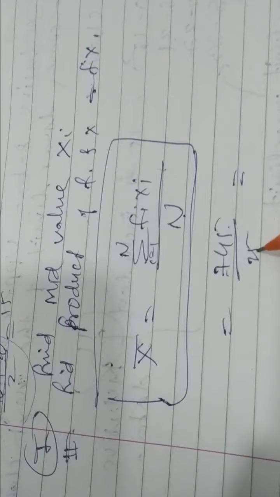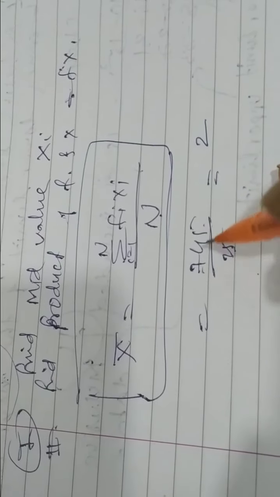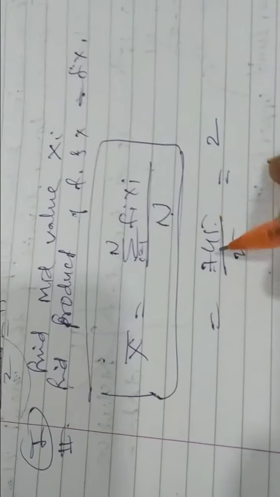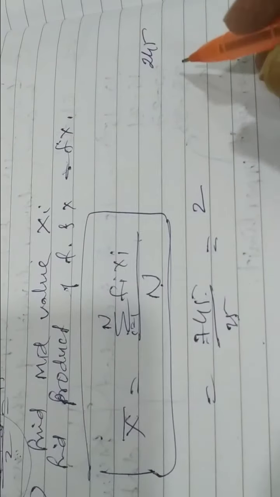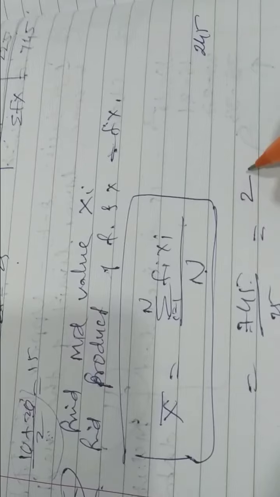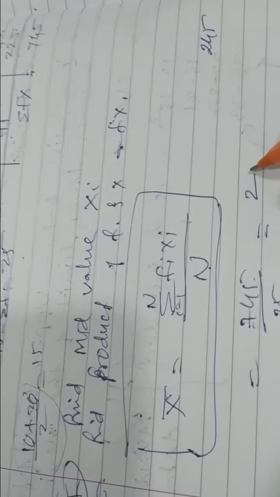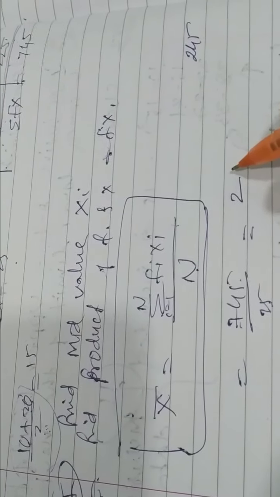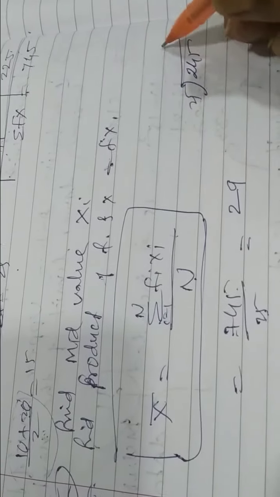25 times 3 is 75, not valid. So we will take 25 times 2, 50. Then 74 minus 50, 24. That 24 is left, bring down 5 next to 24, it becomes 245. So divide: 25 times 8 is 200, 25 times 9 is 225. Okay, 25 times 9 is 225. You can divide like this.